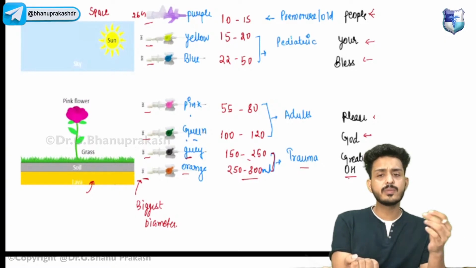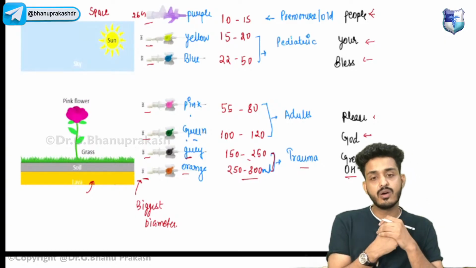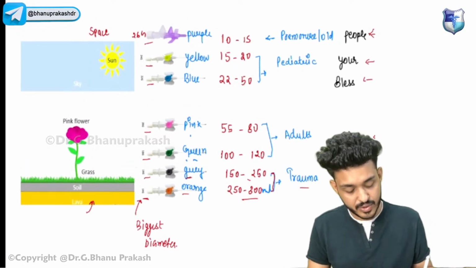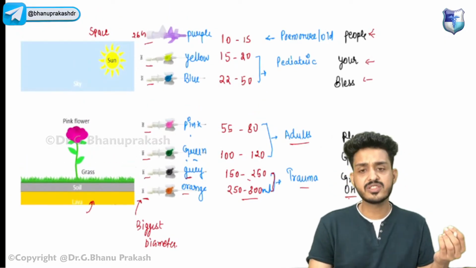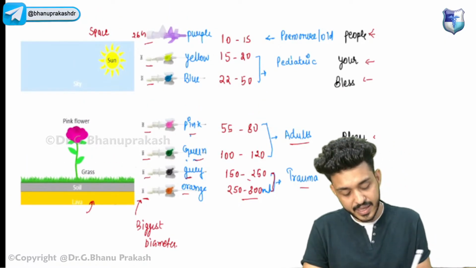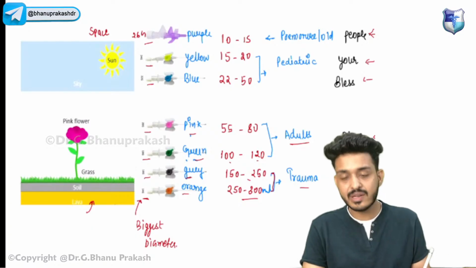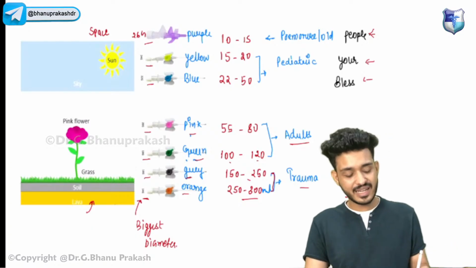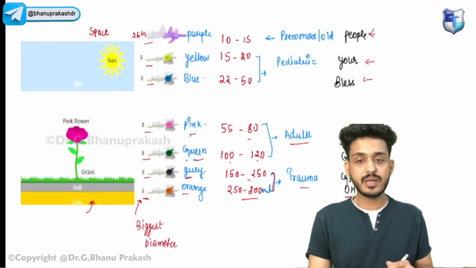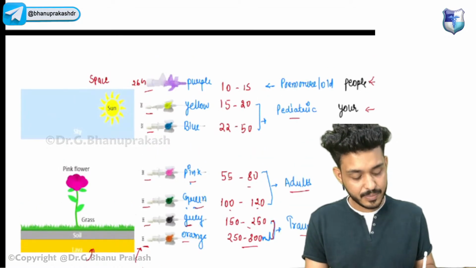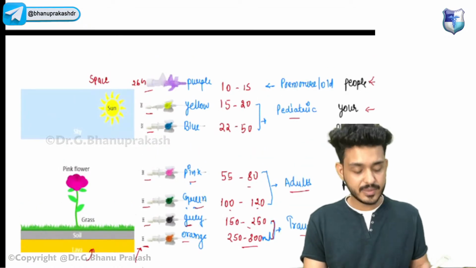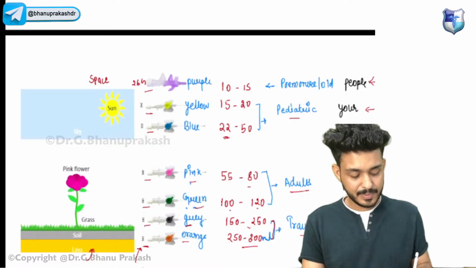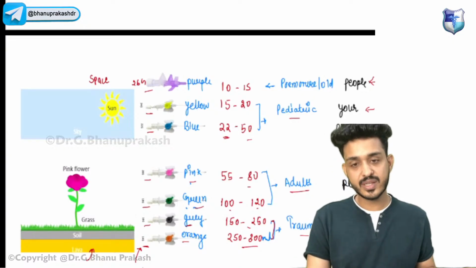Then we will be infusing the fluid, right? For adults, in a normal situation, we use green and pink. Green has 100 to 120 ml per minute, and pink has 55 to 80 ml per minute. Then for pediatric patients, we will use blue and yellow.